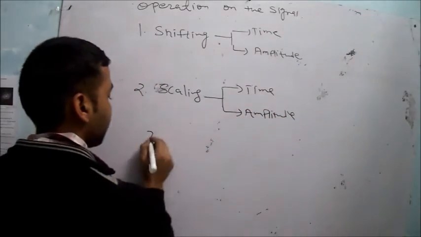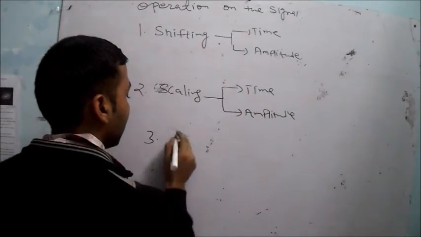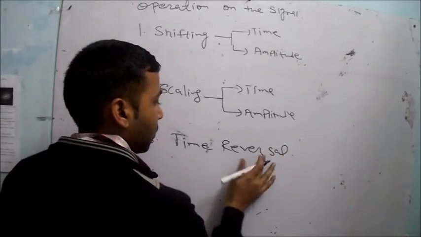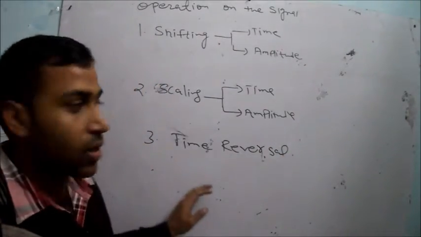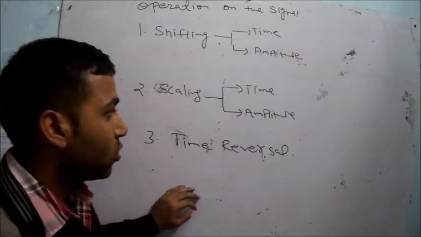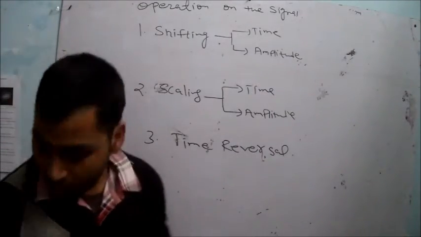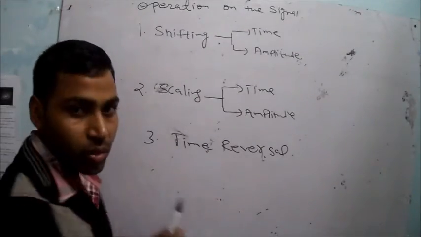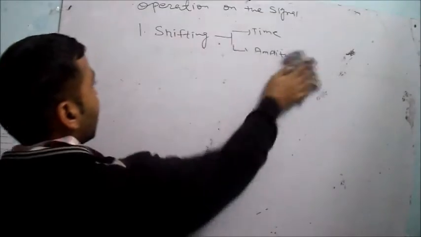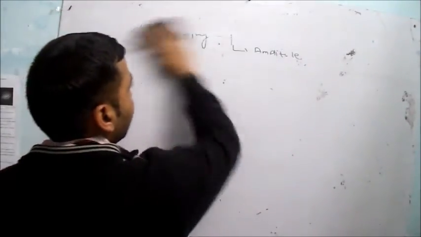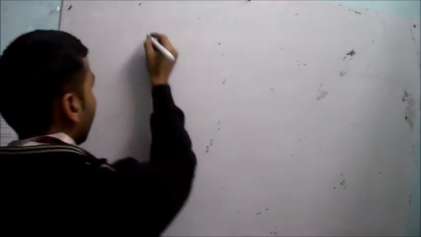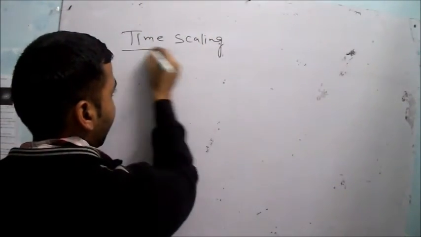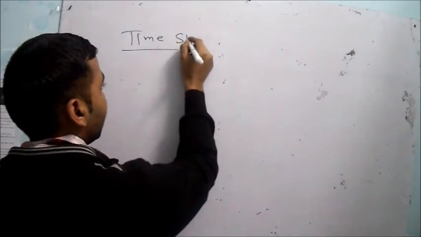And the third one is the reversal, time reversal. Time reversal is a special case of the time scaling, where the scaling factor is equal to -1. We will see later what the scaling factor is, and how the time scaling is related to the time reversal, right? First point, time shifting. First one is the time shifting.